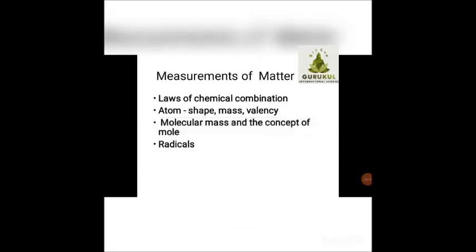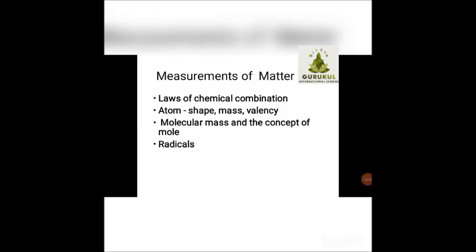Okay children, now see, first of all, in this chapter we are going to study the laws of chemical combination. Then we are going to study the atom, the shape, mass and valency. You might be aware of certain terms like valency, and atom you are very well aware of, since you had a chapter in your 8th standard. But now in 9th we are going to have a little more in-depth knowledge about these things.